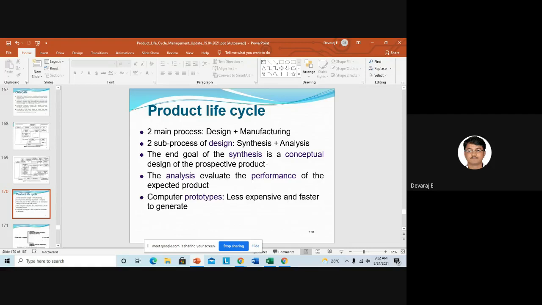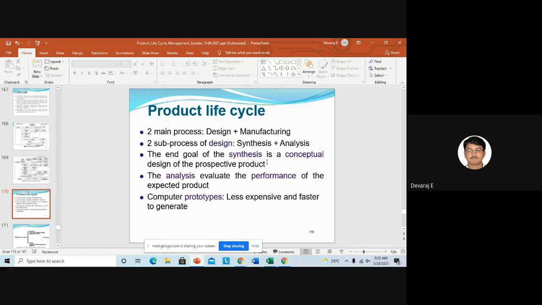Once you get the practical experience, you can analyze and you can see the results. So this is very important. One is conceptual design. Once you convert that conceptual design to the real design, meaning virtual design, then you do the analysis virtually, and you should tell the results. What is the performance of your product?